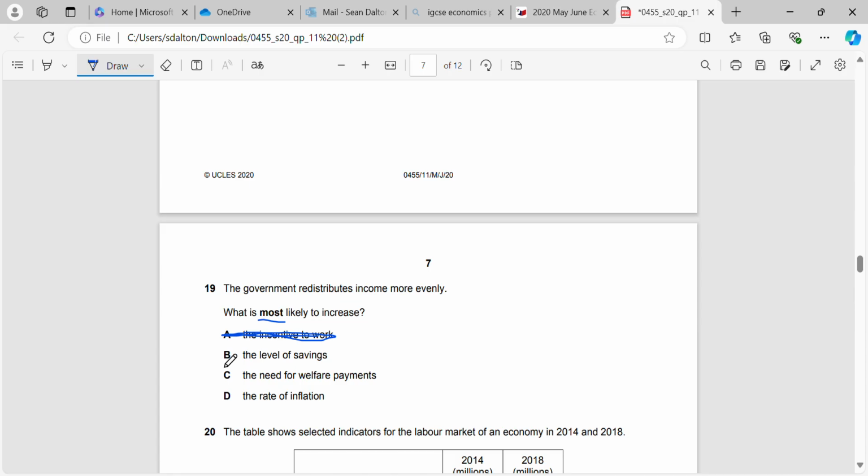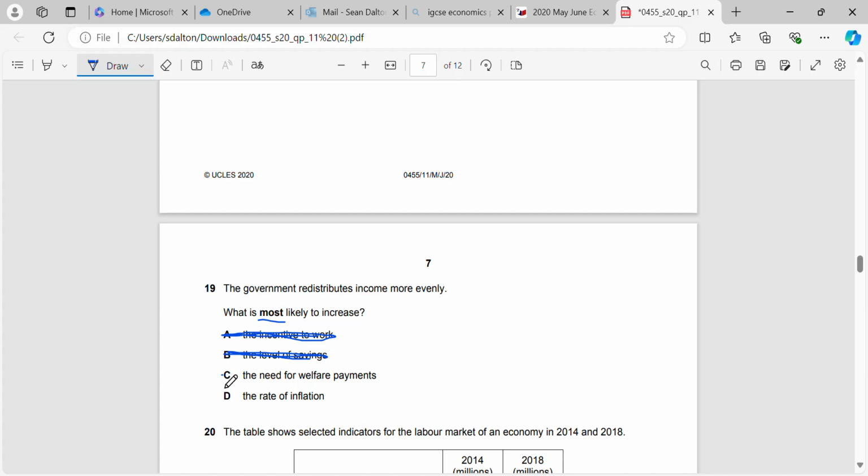The level of savings, again, that might increase, but it's unlikely. Savings may still be the same, they may just have redistributed income from one individual to another. So the person whose income has been redistributed, the high income earner, they may save less, and the low income earner may save more, but the total amount of savings may stay the same.